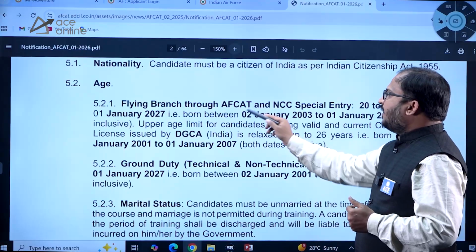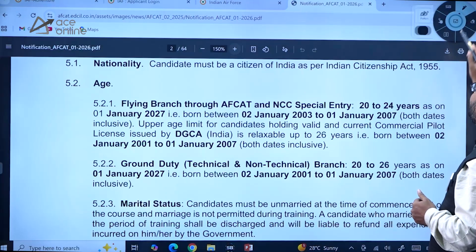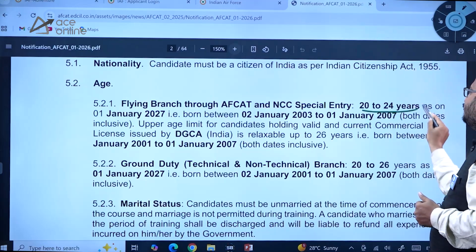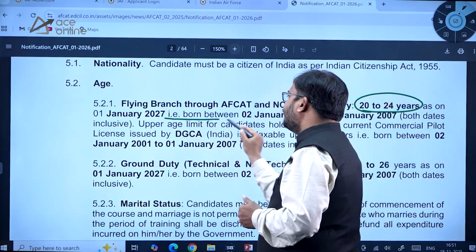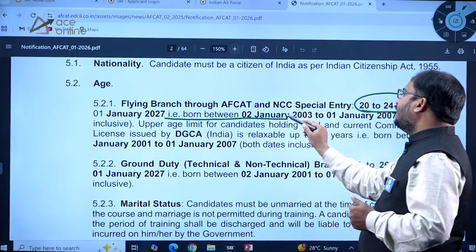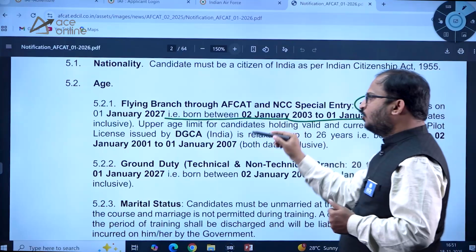So here flying branch through FCAT and NCC special entry, 20 to 24 years. So this is the age limit, as on 1st January 2027, that is born between 2nd January 2003 to 1st January 2007, both dates inclusive.